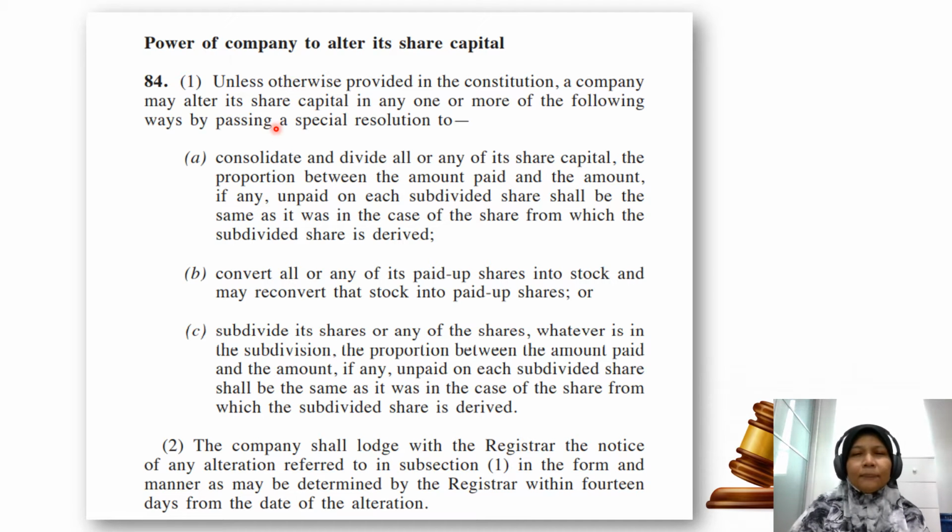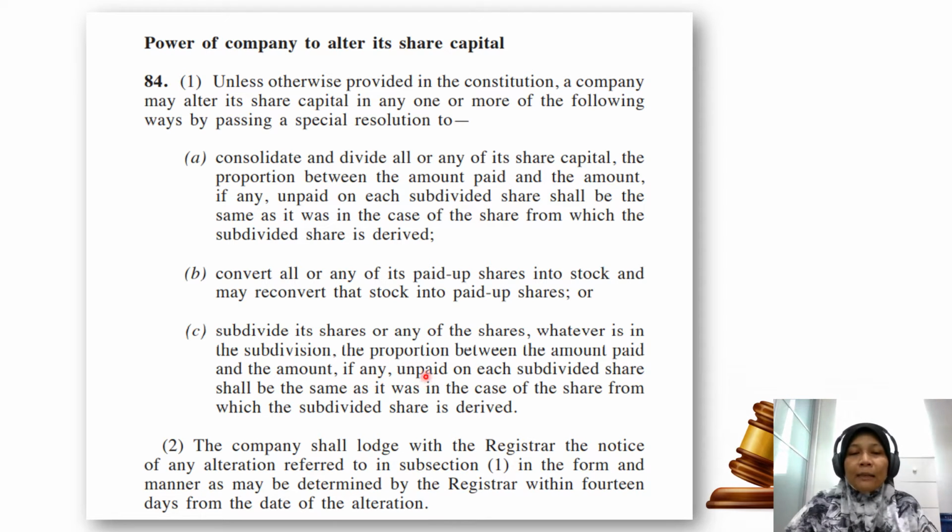It says a company may alter its share capital in any one or more of the following ways, by passing a special resolution, either to consolidate and divide all or any of its share capital, to convert all or any of its paid up shares into stock, or to subdivide its shares or any of the shares, whereby in the subdivision, the proportion between the amount paid and the amount, if any, unpaid.